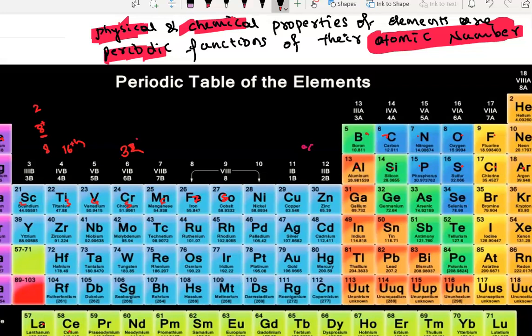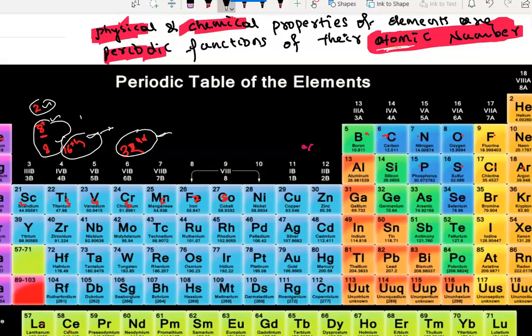After the 32nd we started. See here, when he arranged elements based on the atomic number, he started getting repetition in the properties in these phases. First he started getting repetition after 2 elements. Then he started getting a repetition in the properties after the 8th element. Then he started getting repetition in the properties after every 16th element. Then he started getting repetition in the properties of the elements after every 32nd element.